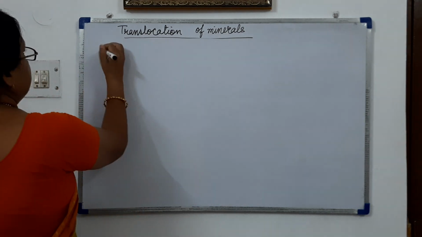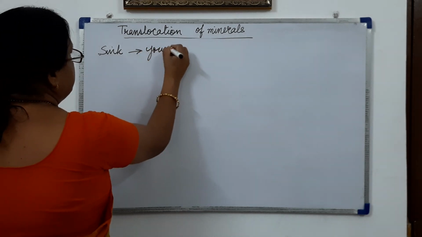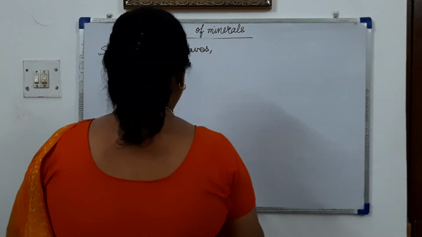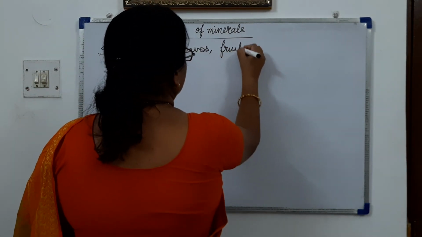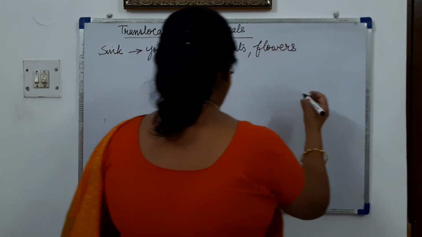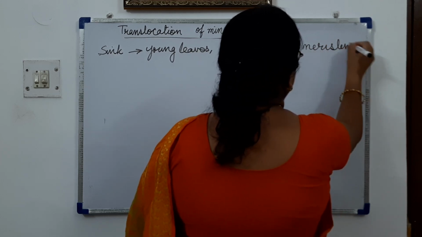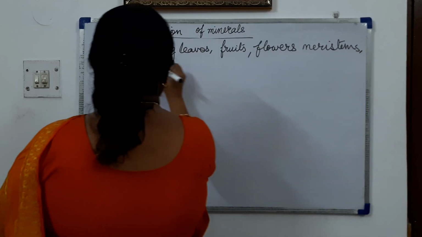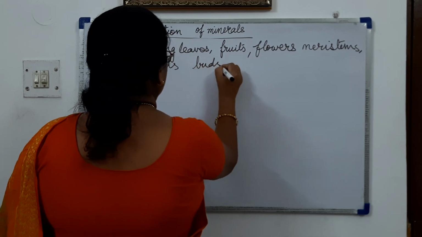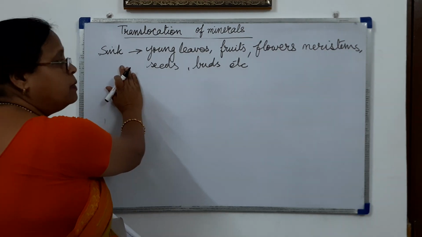So the sink can be young leaves, fruits, flowers, flower meristems, seeds, buds, etc. So sink is which place in the plant?